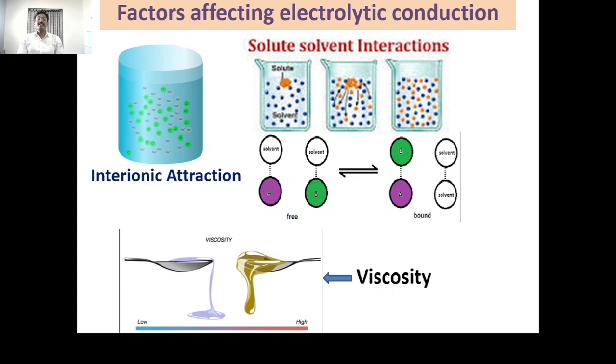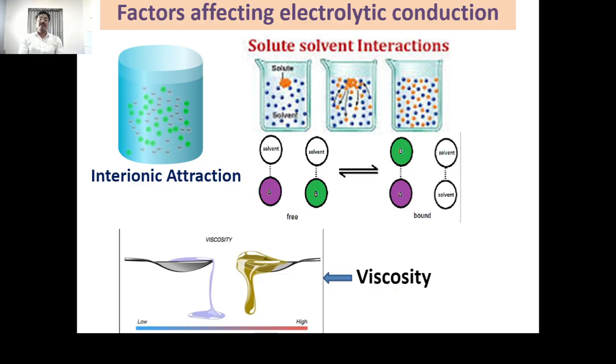When we increase the temperature, all these factors such as inter-ionic attraction, solvation of ions, and viscosity of the solvent decrease with increasing temperature, and due to that the electrolytic conduction increases.